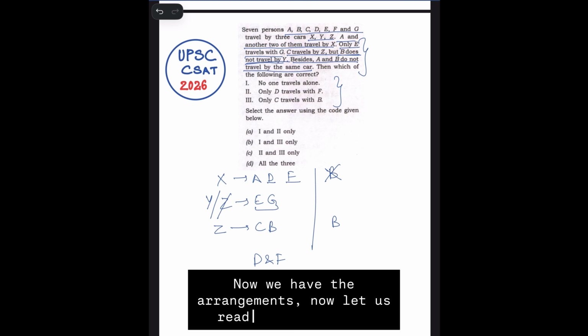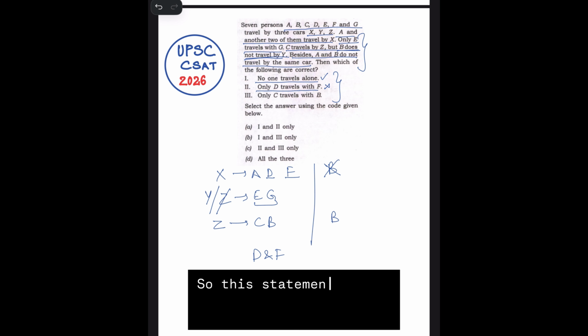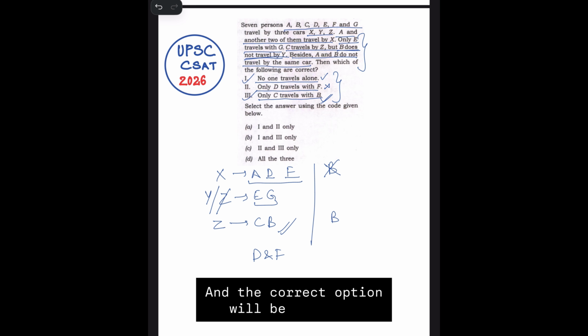Now let us read the statements. Statement 1 says that no one travels alone. So this statement is correct. Statement 2 says that only D travels with F. So this statement is not correct since A, D and F travel together. Statement 3 says that only C travels with B. So this statement is again correct. So the correct answer is 1 and 3 and the correct option will be option B.